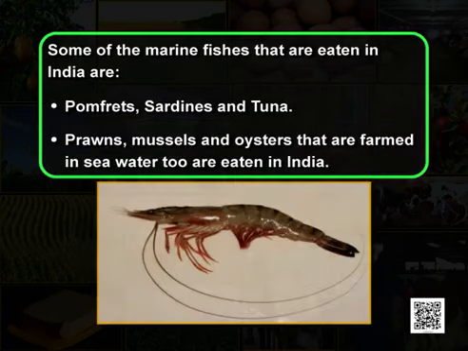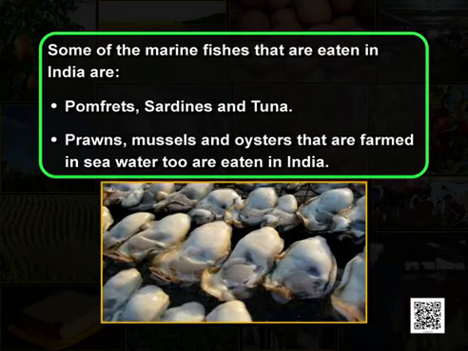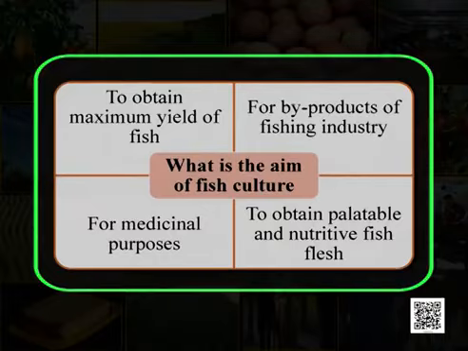Prawns, you must have all had prawns sometime if you are non-vegetarian. So, prawns, mussels as you can see in the figure, oysters that are farmed in sea water, these are also eaten in India.